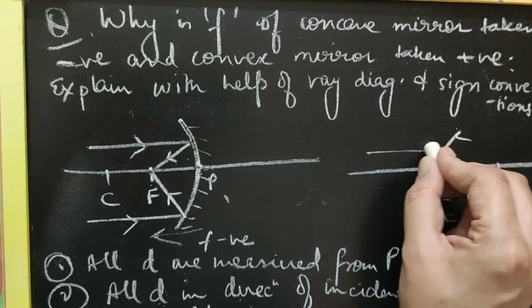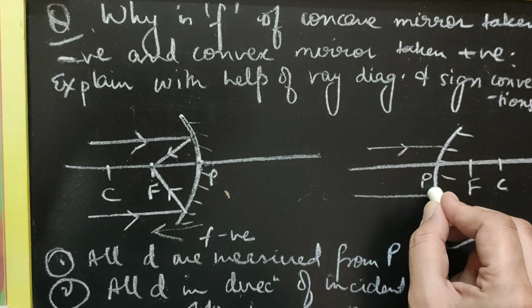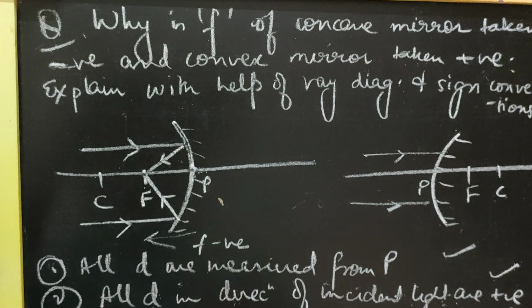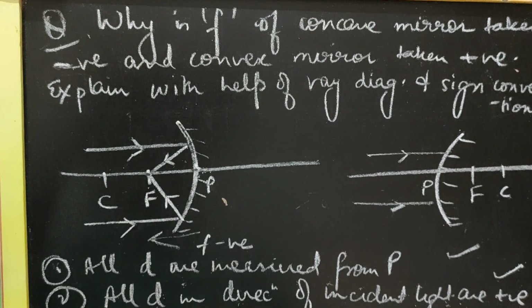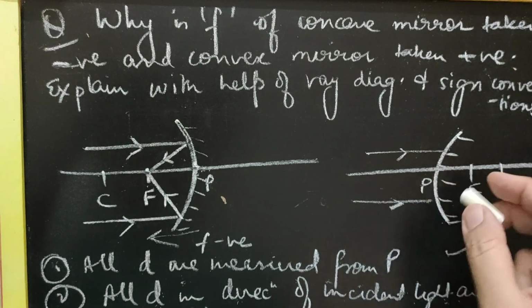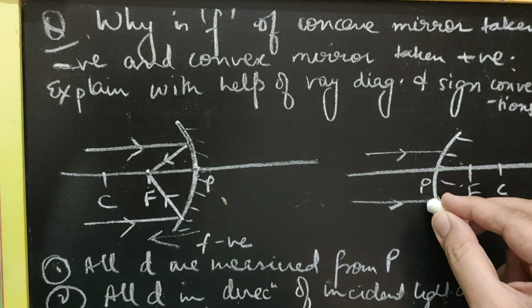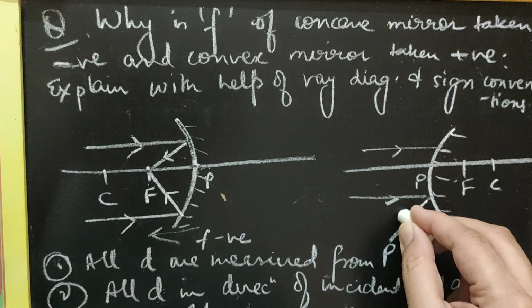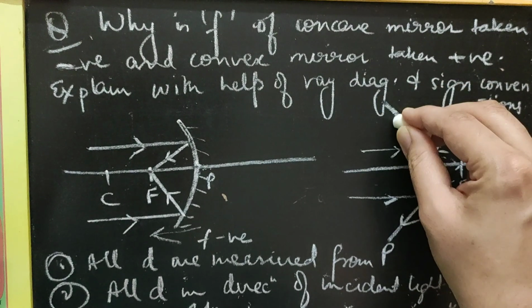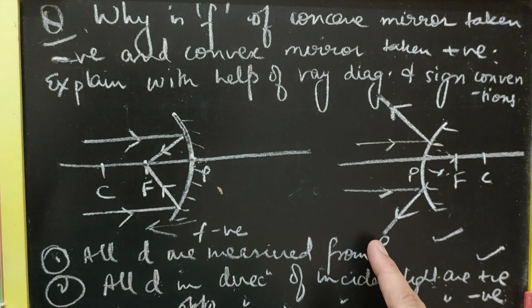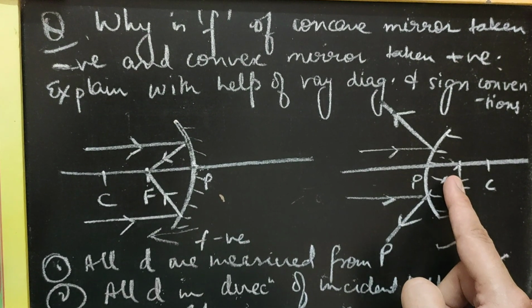So parallel light rays incident on the mirror, we know by the laws of reflection and the rules to draw the ray diagrams, these parallel rays will be diverged in the direction of focus. It would appear as if they are coming from the focus behind the mirror. So these rays will be diverged.